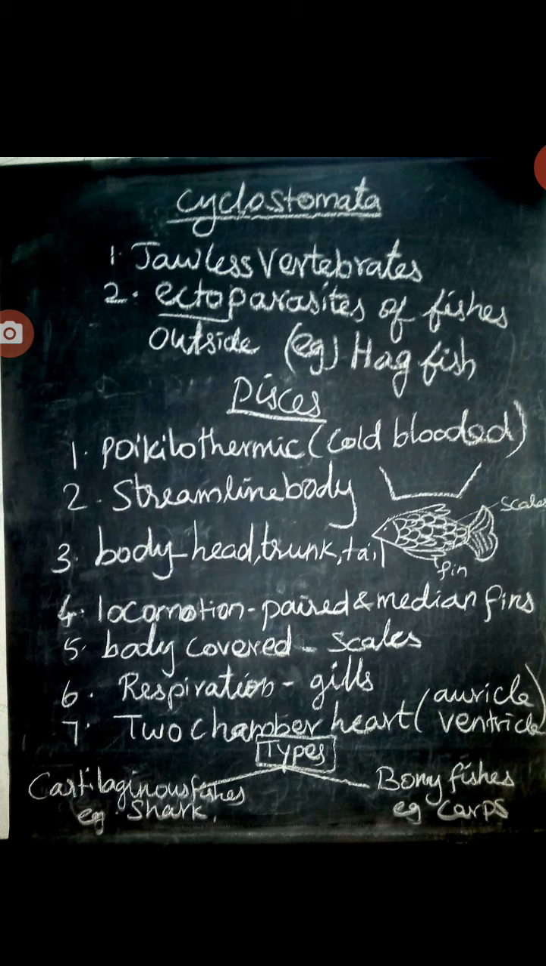There are two main types of fishes. One is the cartilaginous fishes, with soft bones and a skeleton made of cartilage, example shark. Second one, bony fishes with a skeleton made of bones, example carp and mullet.